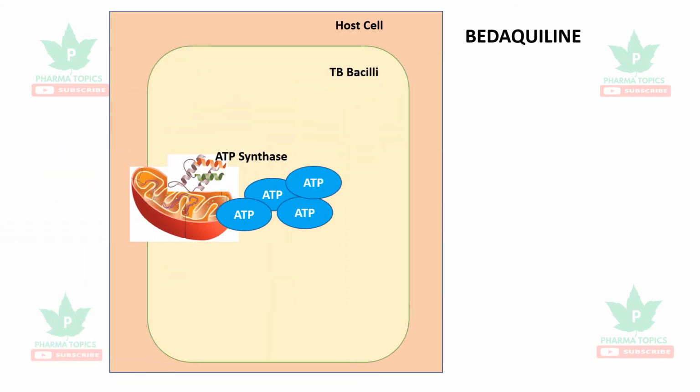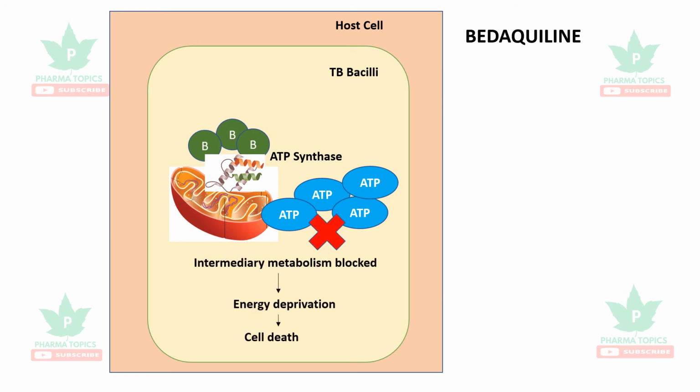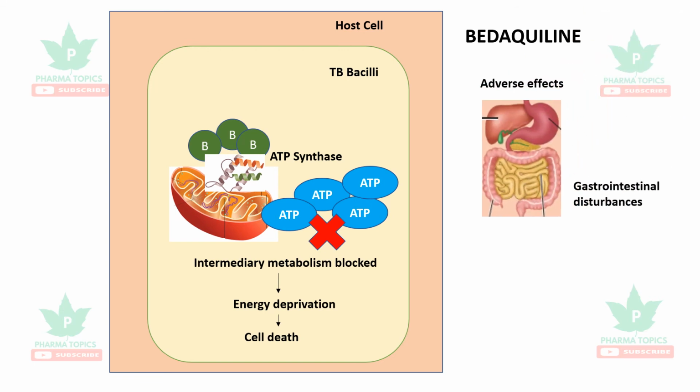The next drug, which is an important new drug, is bedaquiline. The mycobacterial cells generate ATP with the help of the enzyme ATP synthase. So bedaquiline binds with the subunits of the TB bacilli, and it blocks the intermediary metabolism, which leads to energy deprivation and cell death of the TB bacilli. The important adverse effects are GI disturbances such as diarrhea.